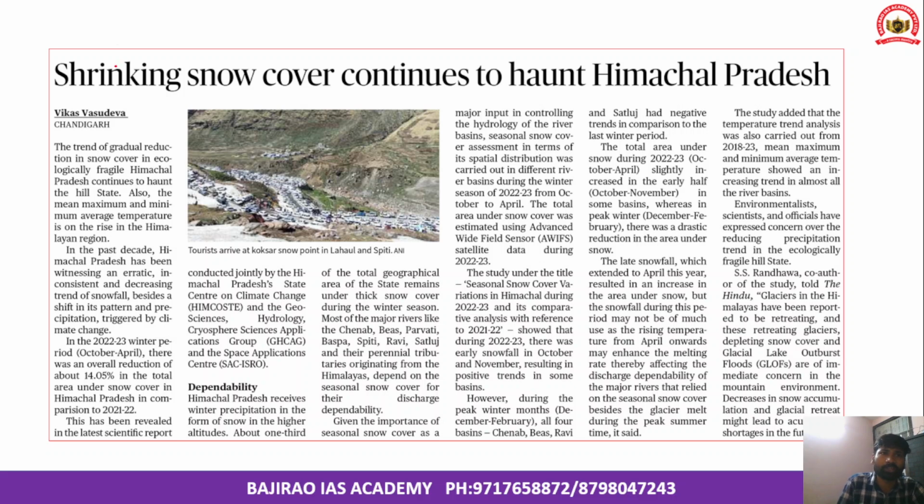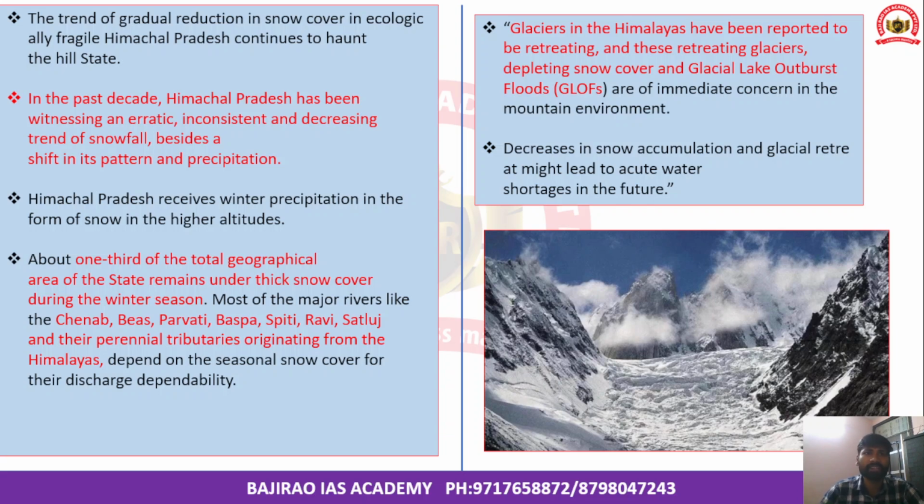Now, the next article is with respect to the shrinking of snow cover, which continues to haunt Himachal Pradesh. Himachal Pradesh is a northern state located in the Himalayan mountain ranges, and therefore there has been a continuous shrinking in snow cover. This is also attributed to climate change and global warming. There has been a gradual reduction in snow cover in ecologically fragile Himachal Pradesh, and that continues to haunt the hill states.